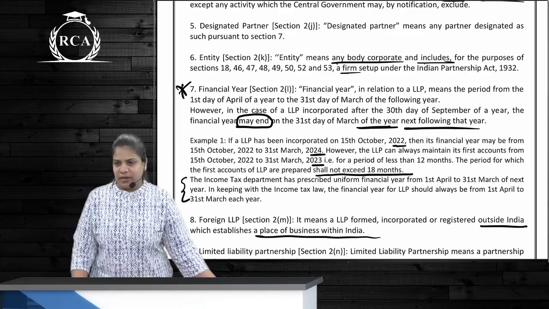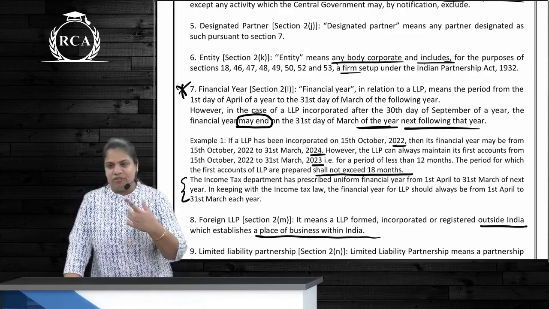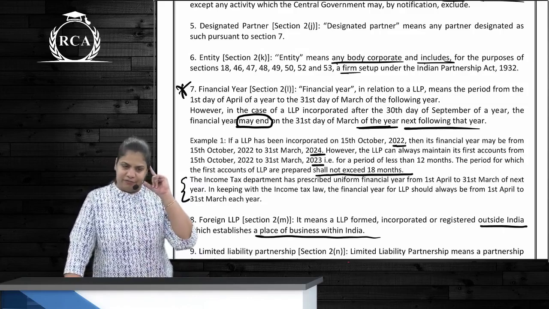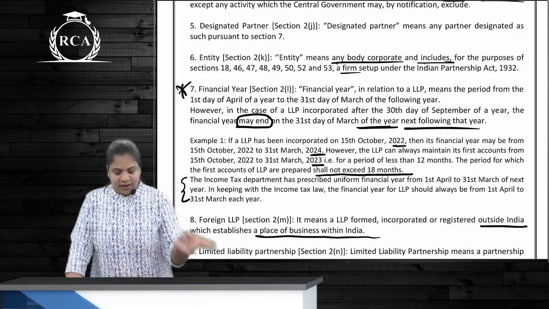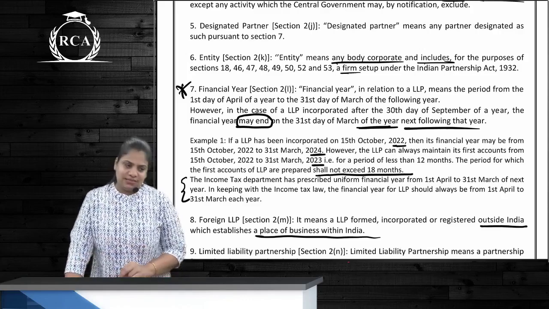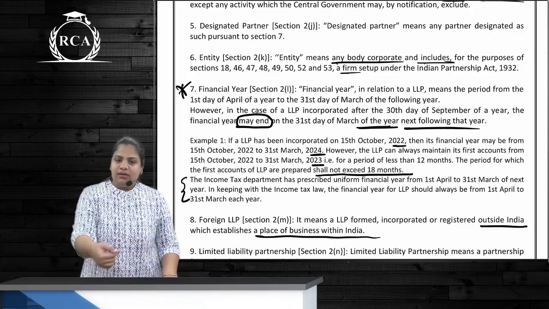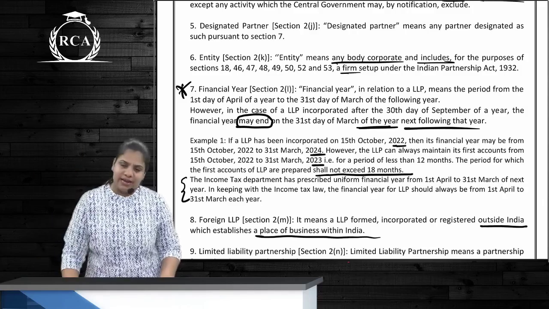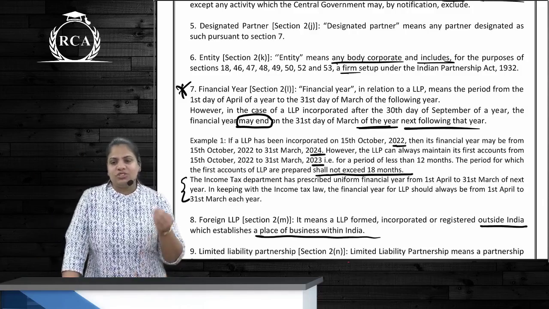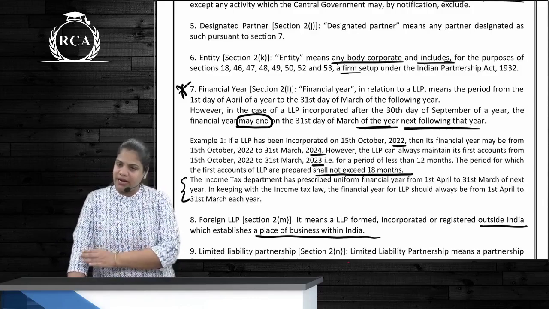That year which is beginning on 1st of April, ending on 31st of March of the next year. But if LLP is incorporated after 30th September, then their financial year ending will be either this March 31st or next year March 31st, correct? So agar 1st October 23 को incorporated है LLP, then year ending will be when?